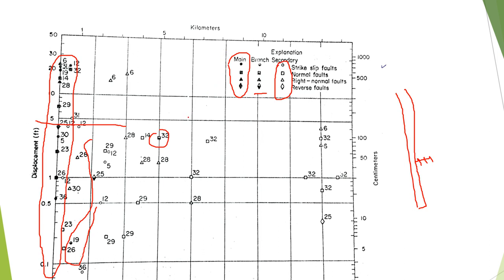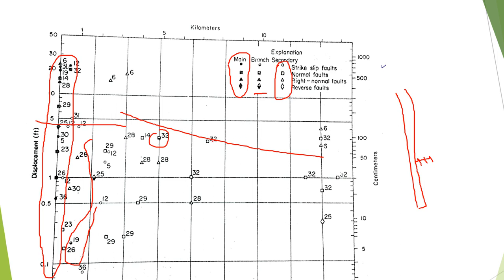You don't see an exact relationship between the secondary faults and the branch faults with the main fault, but overall you see that the branch faults have a kind of decreasing trend when it comes to the secondary faults.